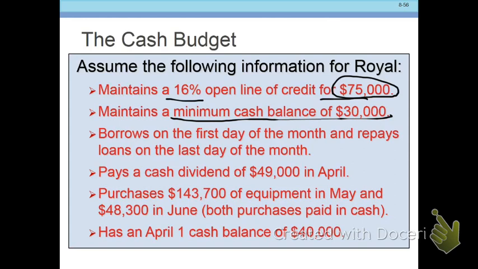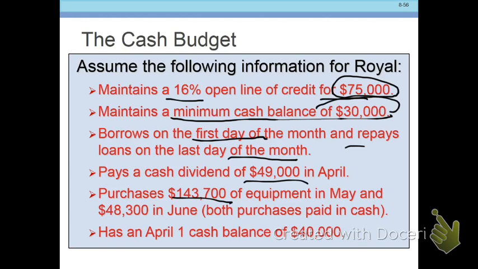The bank requires them to have a minimum cash balance of 30 grand. So they always have to have $30,000 on hand. They borrow on the first day of the month and repay at the end of the month. That just makes our interest calculations easy. They're paying a cash dividend of 49 grand in April.